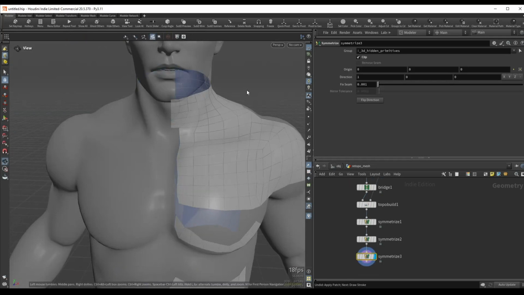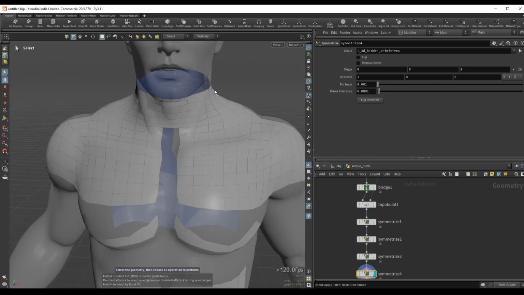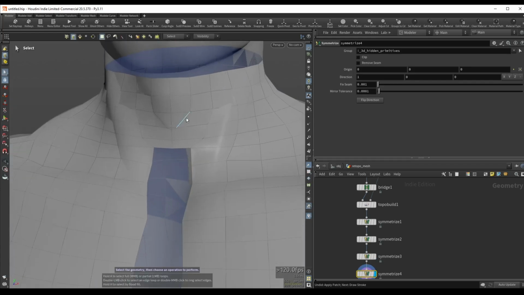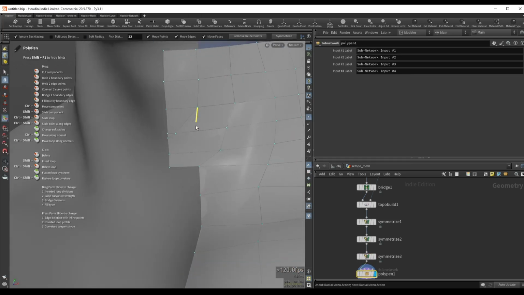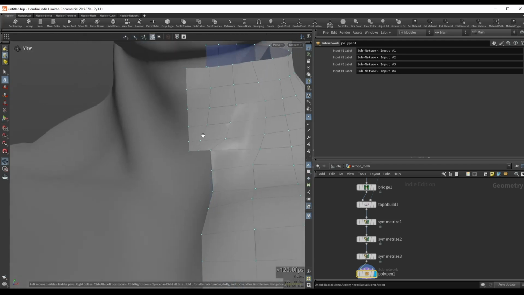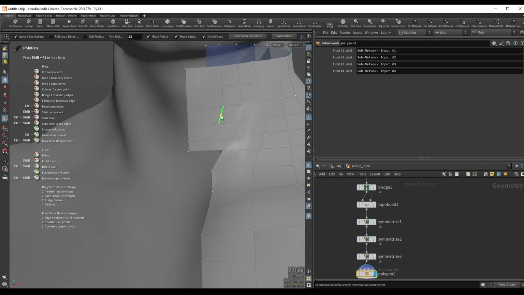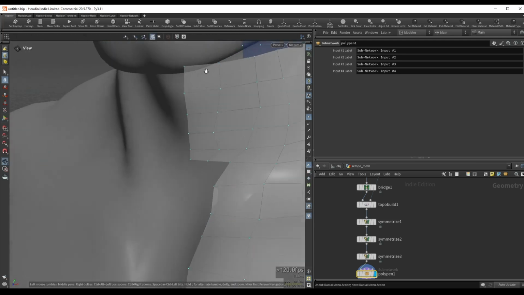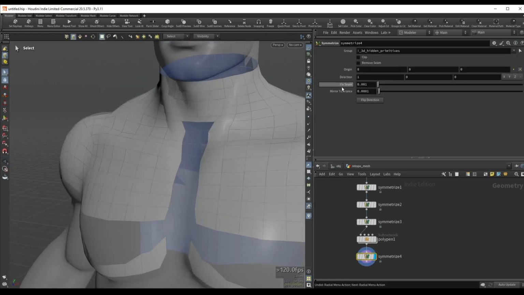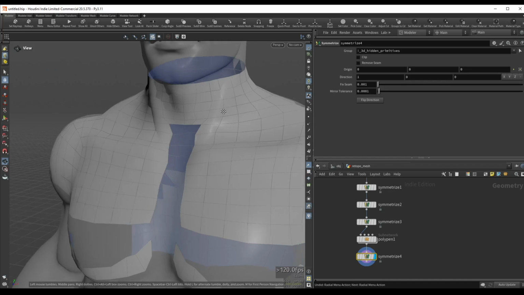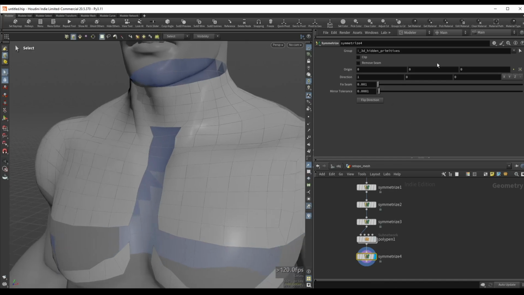And we also have a radial menu for Alt V, and this is symmetrize. So this works similarly to the mirror menu. And we can see here that we don't have the best topology. So let's undo this. We'll go into Polypen mode. We'll add some topology wherever we need. Clean this up real quick like so. Slide things around if we want. Hold down Shift to just slide an edge, press Alt X to mirror. So now this is perfect. We can increase the seam tolerance over here. And again, a lot of these nodes will have some really cool parameters that you can play with.